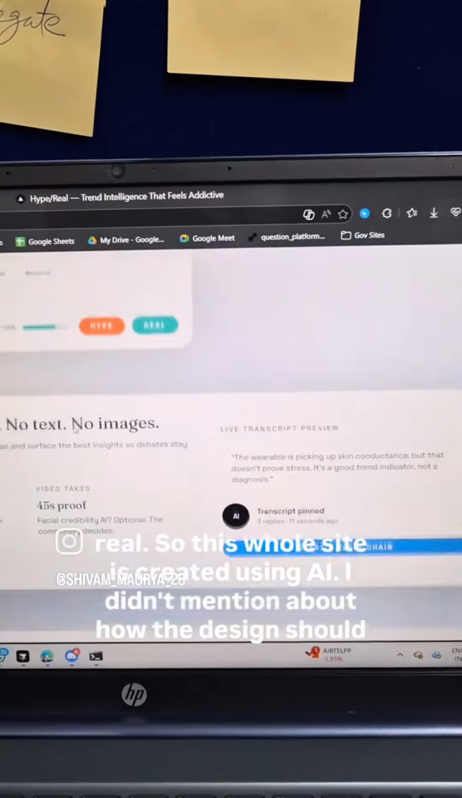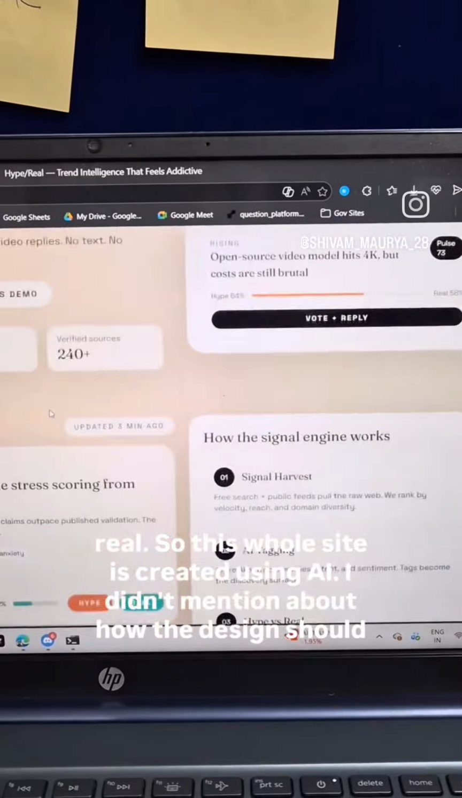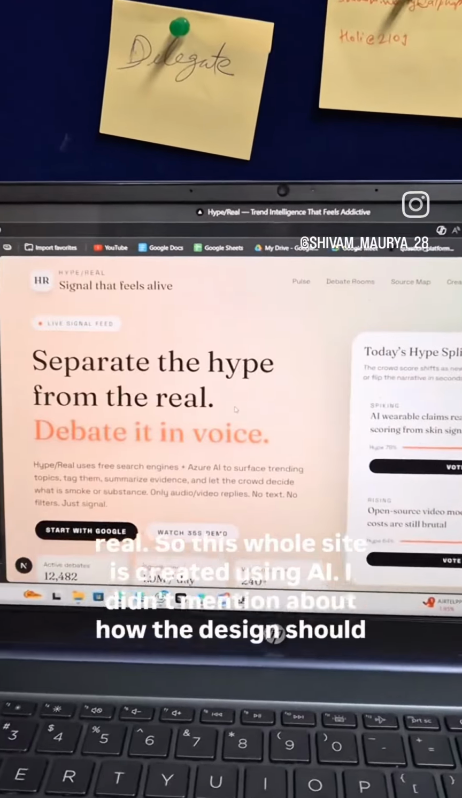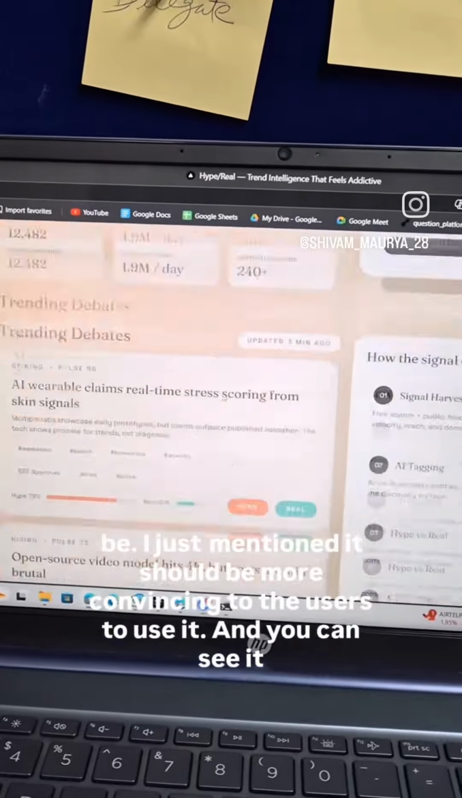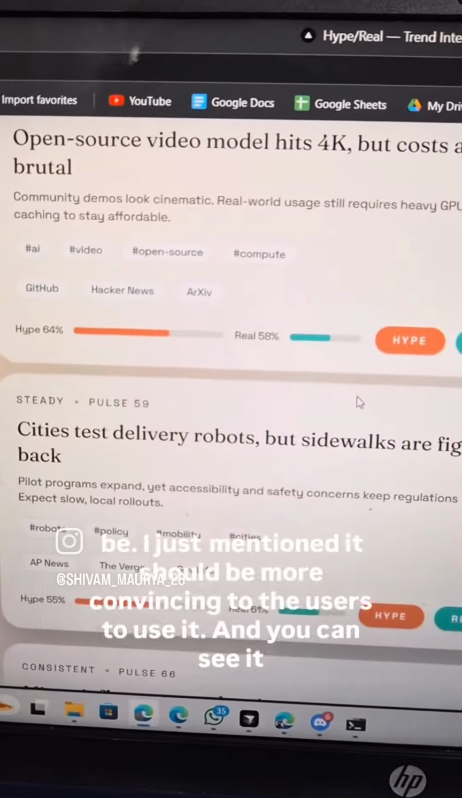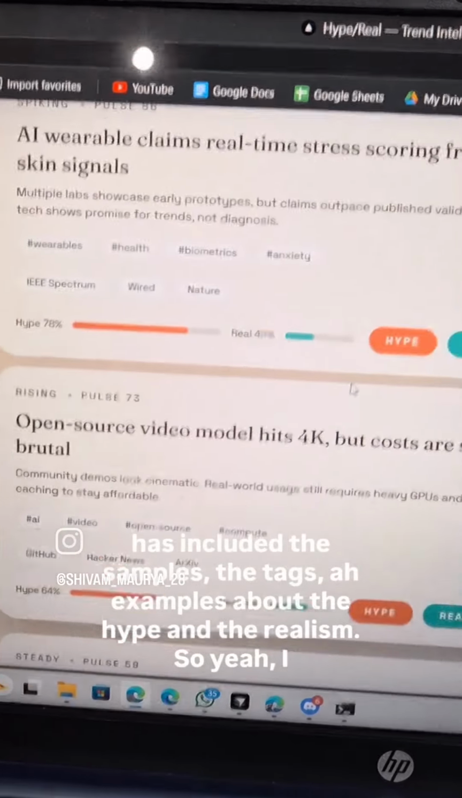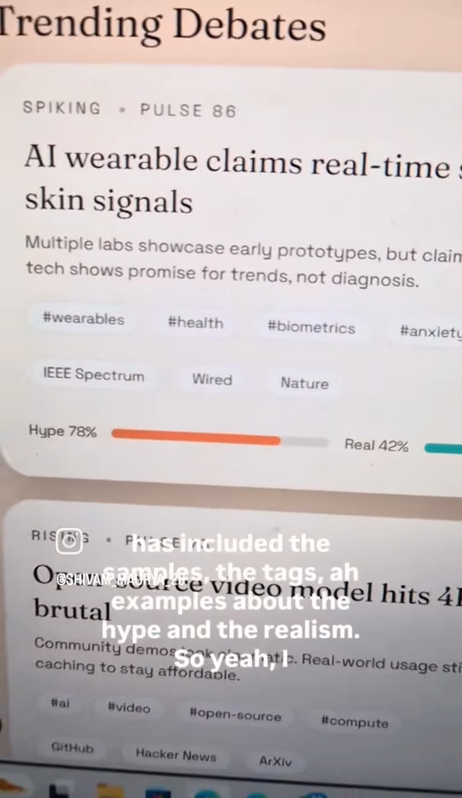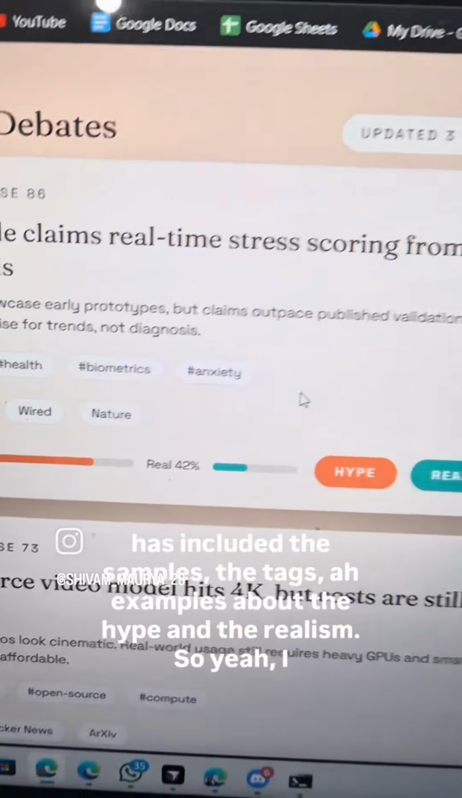So this whole site is created using AI. I didn't mention how the design should be. I just mentioned it should be more convincing to the users to use it. And you can see it has included the examples, the tags, examples about the hype and the realism.